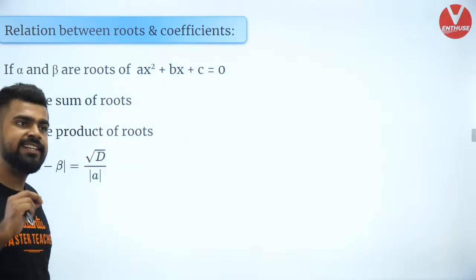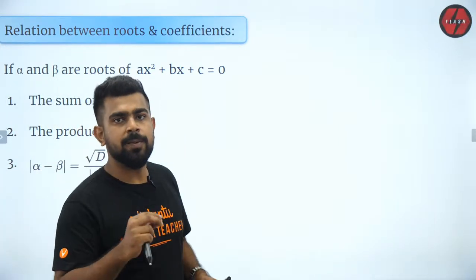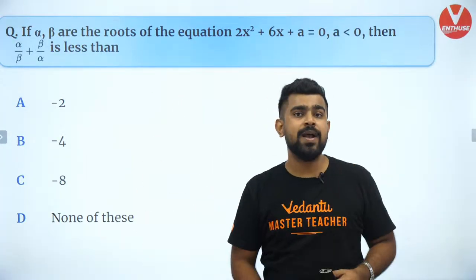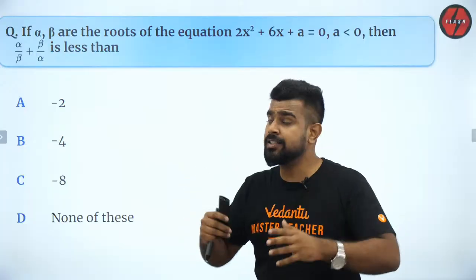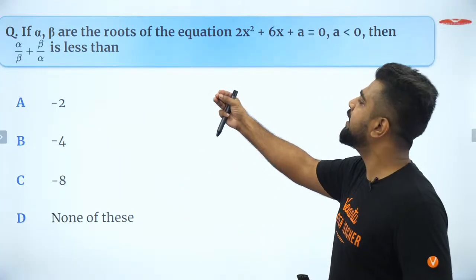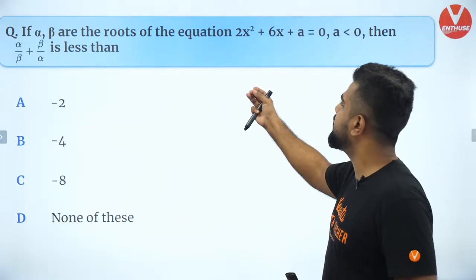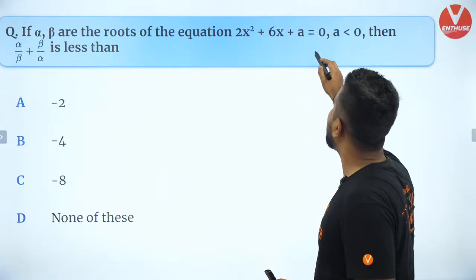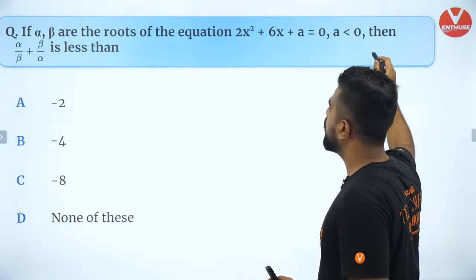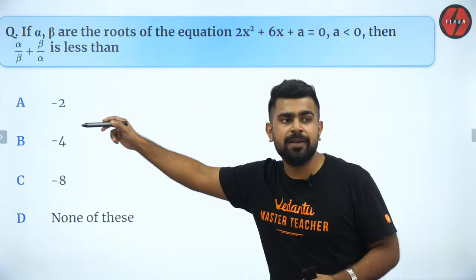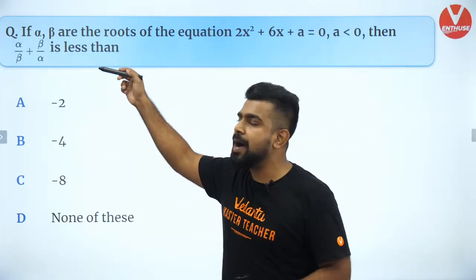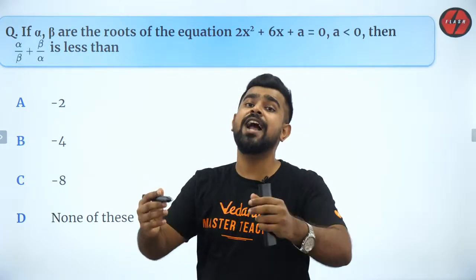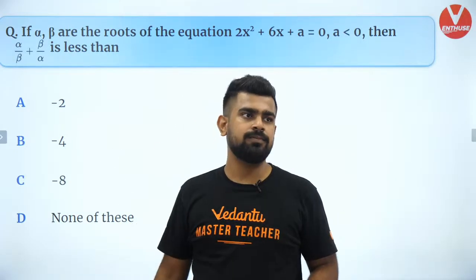Before that, serious stuff. We need to do some good problem solving. So this is the next question which I have for you guys. Please try it out. If alpha and beta are the roots of the equation 2x square plus 6x plus a, where a is less than 0, then alpha by beta plus beta by alpha is less than what value? I want you guys to answer it right now.